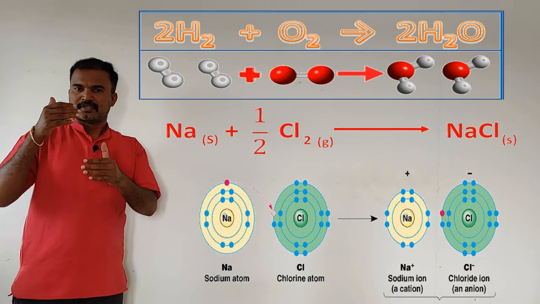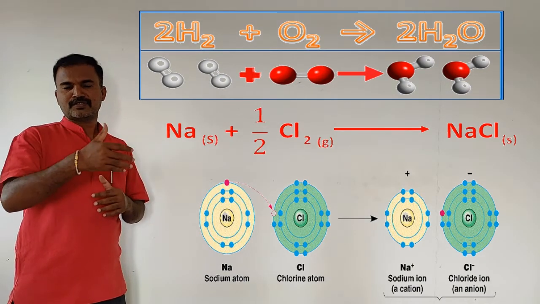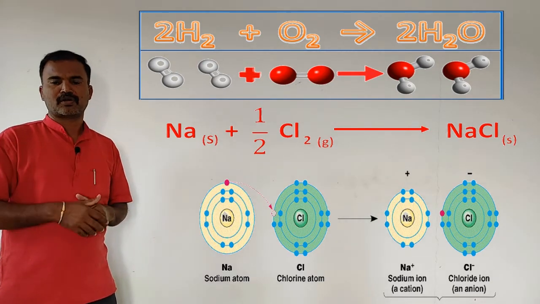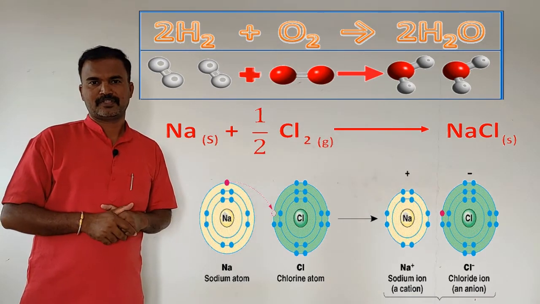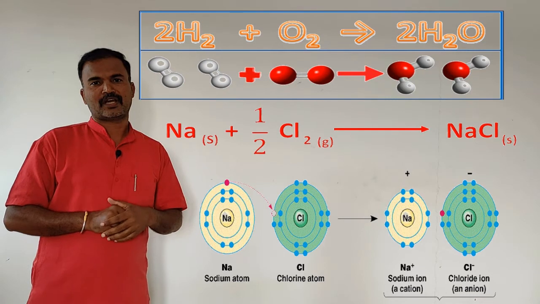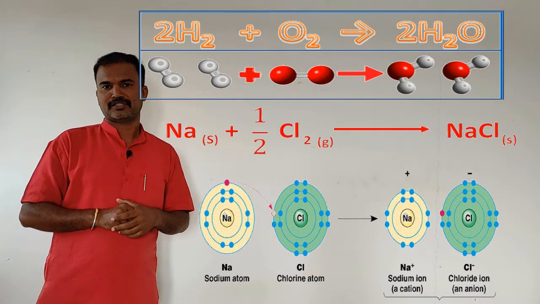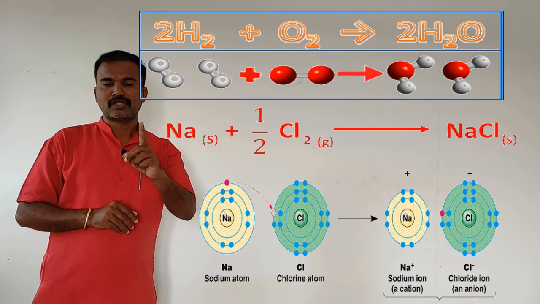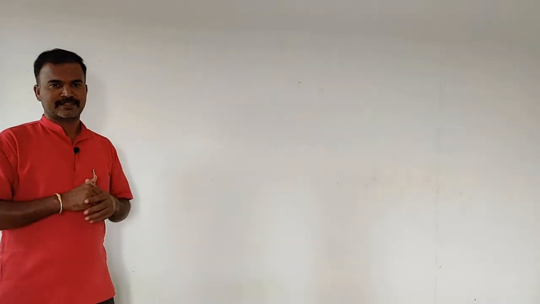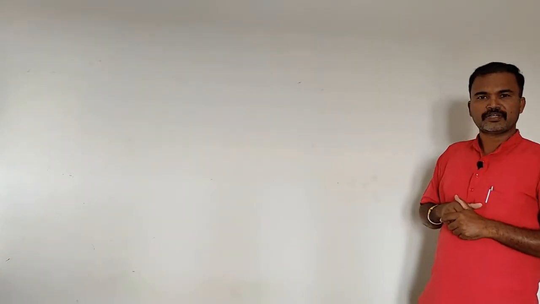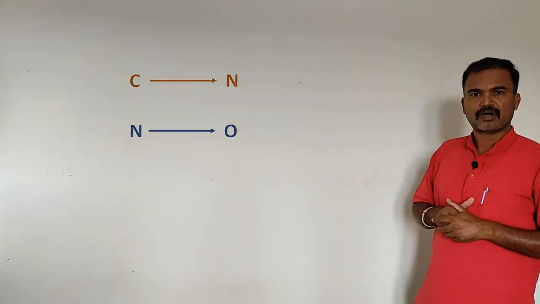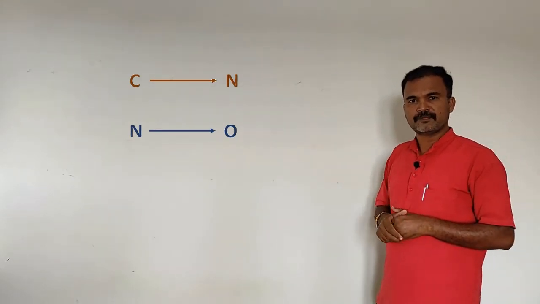Here, the atoms share or transfer electrons to form a new chemical compound, leaving the atomic nuclei largely unaffected. That means the electrons present in the atoms are involved in the chemical reaction to form a new compound, but not the nucleons. Now let us consider, is it possible to bring about changes in the atomic nuclei? That means, is it possible to convert one element into another element, like carbon to nitrogen or nitrogen to oxygen?